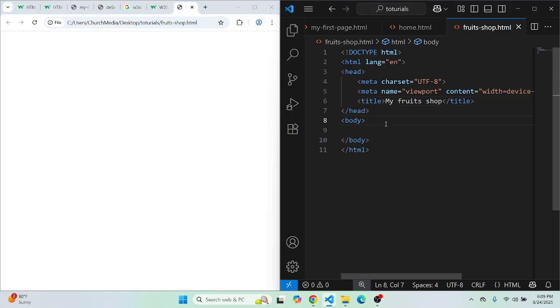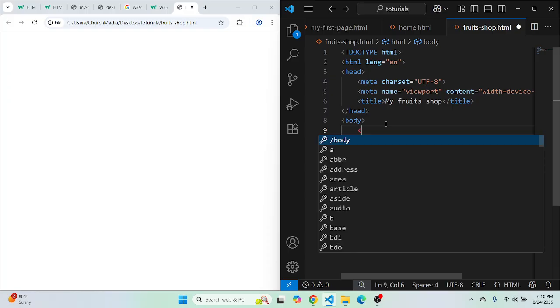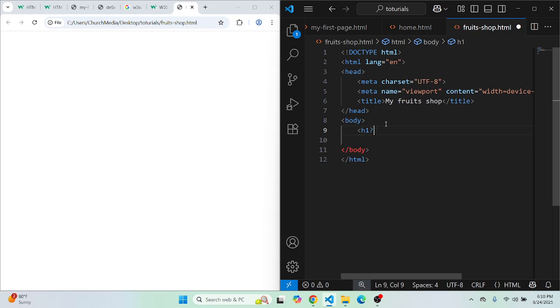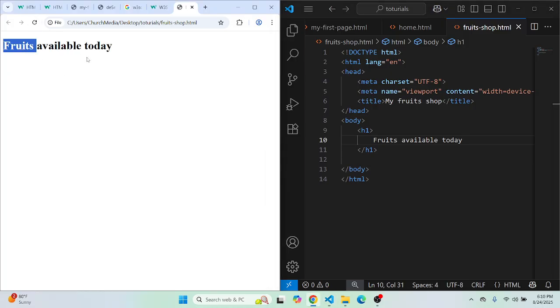Now we want to list a set of fruits, or items. The first thing I want to do is a heading. We learned H1, so I'll indicate a heading with H1 and give it the text: fruits available today. And we have that.